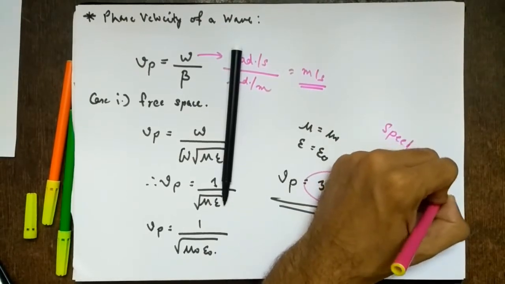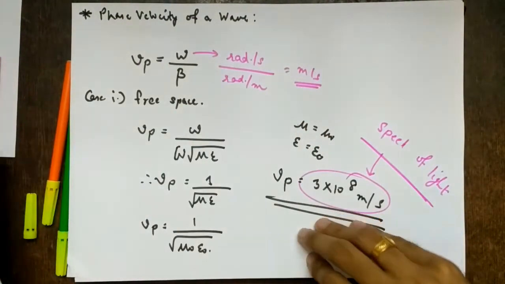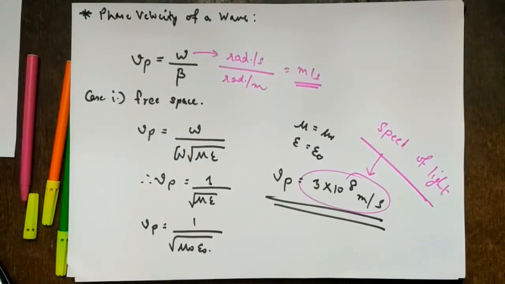Speed of light, right? So what have I proved here indirectly? We started the course with Coulomb's law and so on, and then we arrived at Maxwell's equations. From Maxwell's equations we got the wave equation. For the wave equation we proved that it is an electromagnetic wave and it travels. That is why it is called the wave equation.